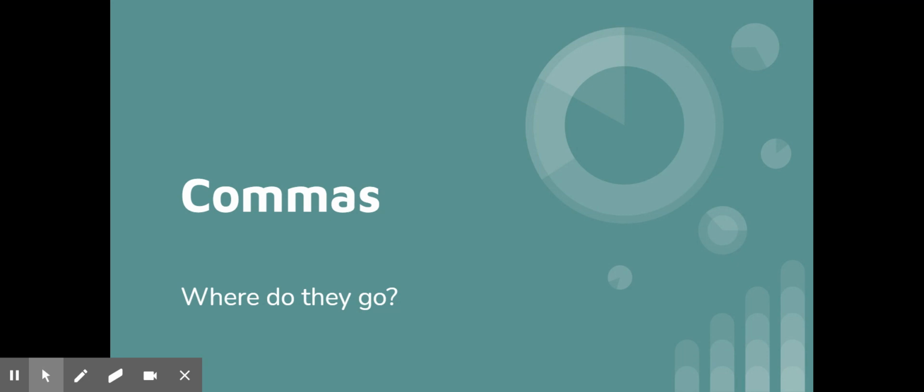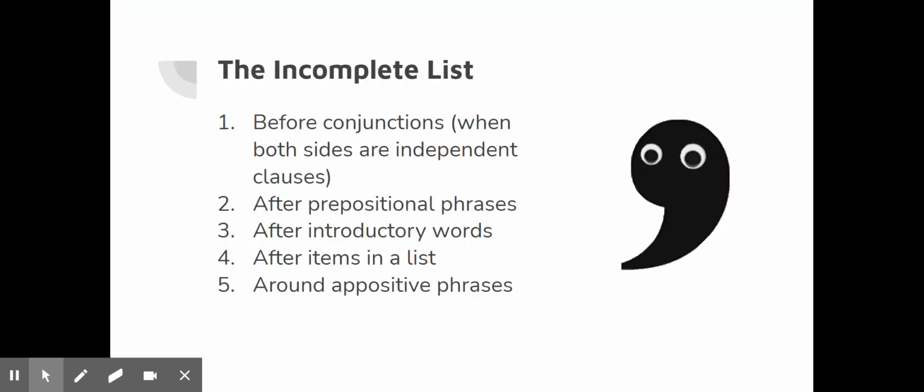They are grammatically necessary in some places. They are grammatically unnecessary in others. And if you're putting commas in where they don't belong, it's just as important to leave those out as it is to put commas that are necessary in. So let's just take a brief overview.